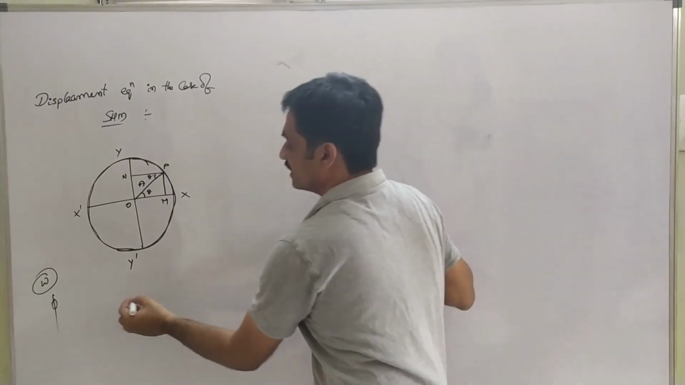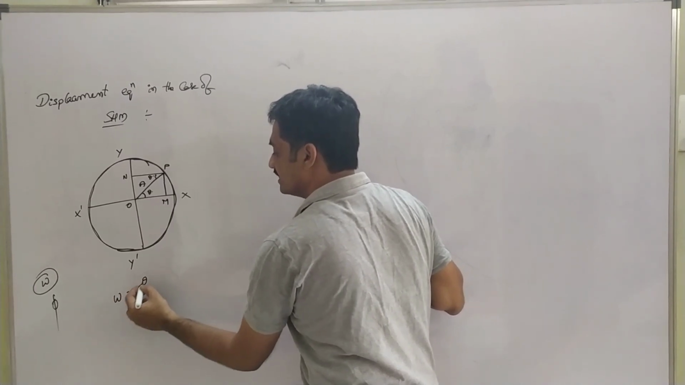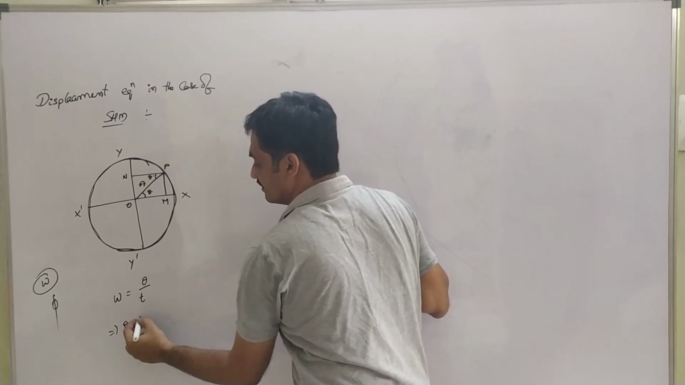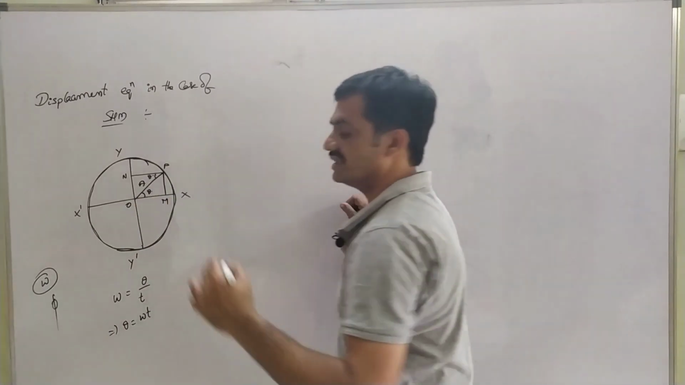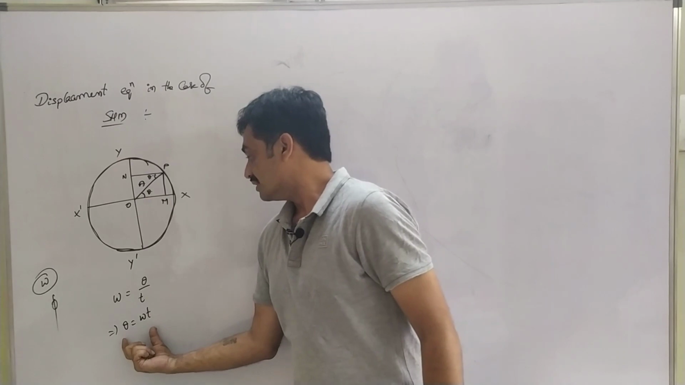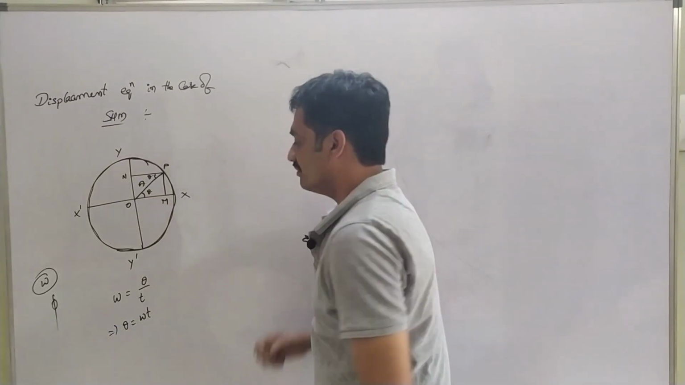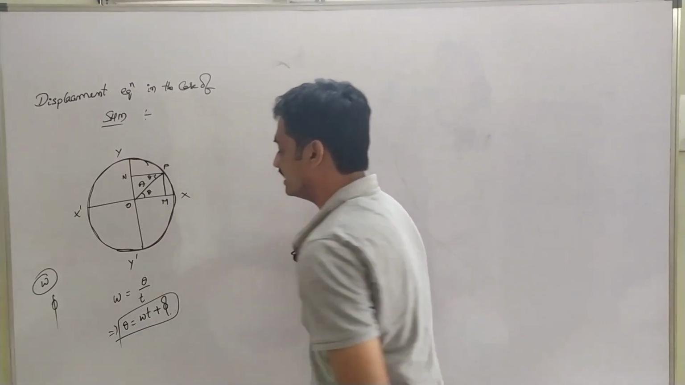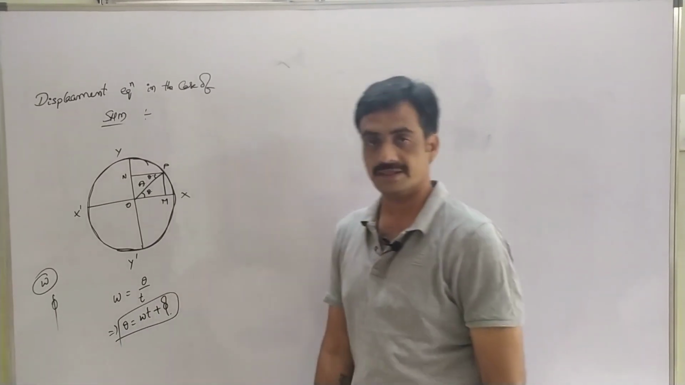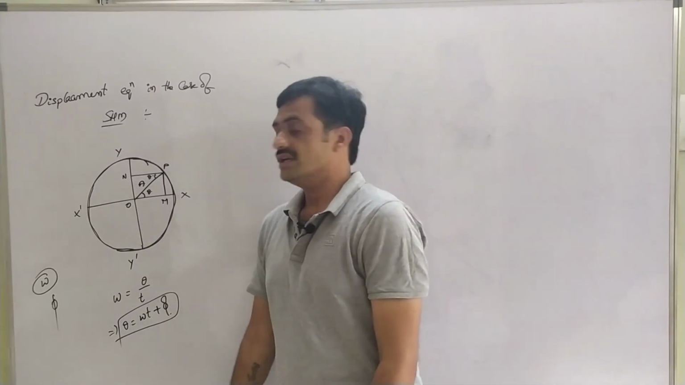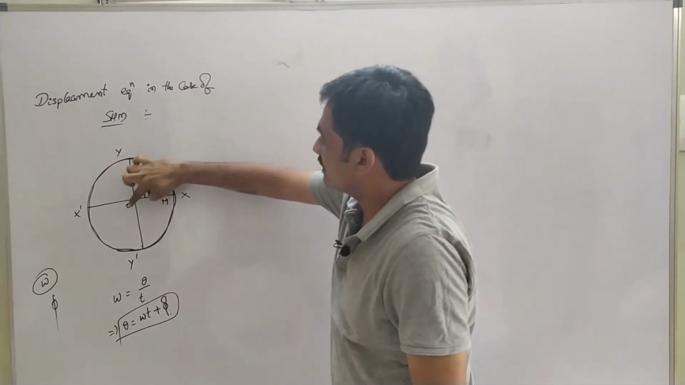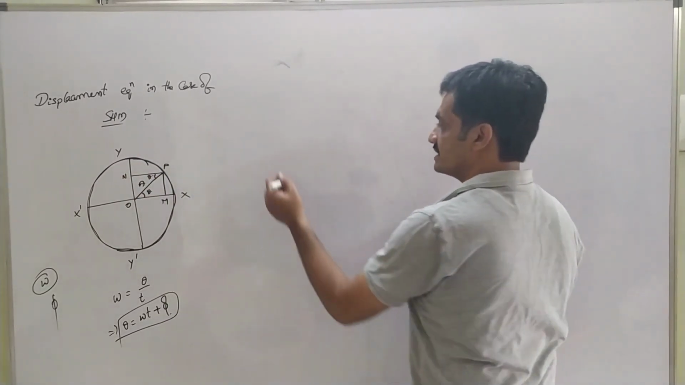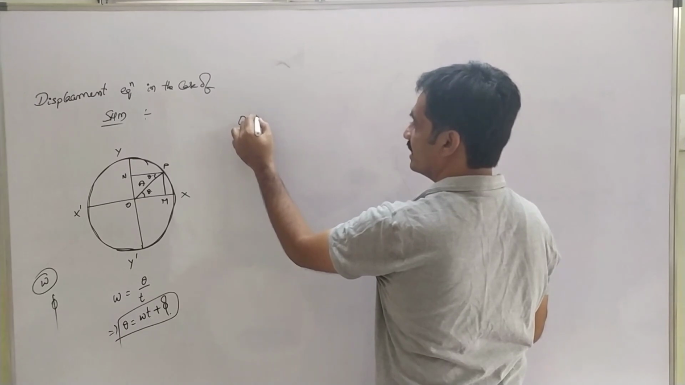We know that angular velocity omega is given as angular displacement by time. Then angular displacement can be given as angular velocity into time t, so theta equals omega t. But we also have to include the initial phase, phi. So theta is equal to omega t plus phi. Now consider the right angle triangle OMP.